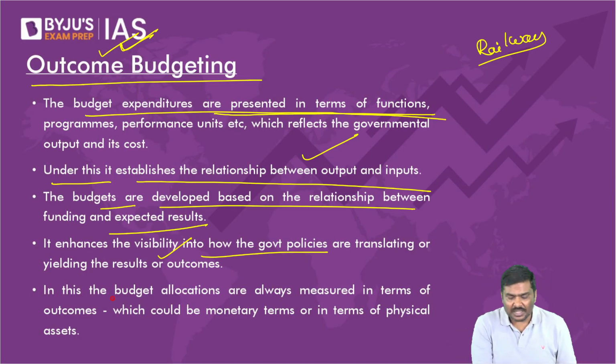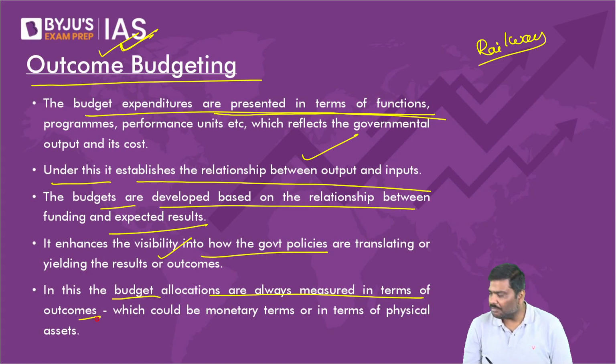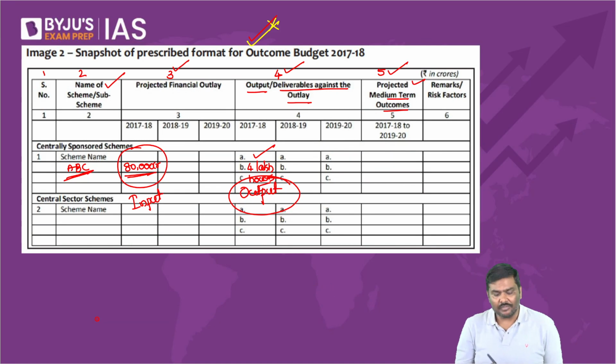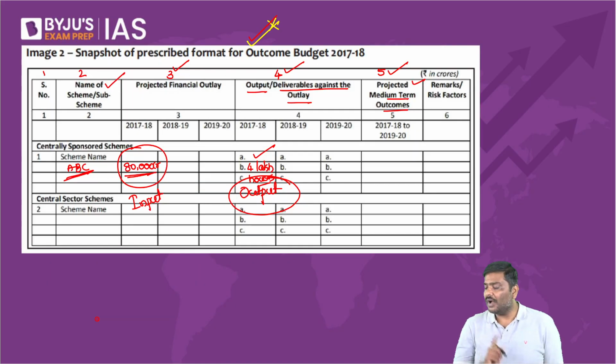In this, the budget allocations are always measured in terms of their outcomes. This is basically the concept of outcome budgeting. Any problem here? Can we go forward? Let me know. This is basically the concept of outcome budgeting. Can you explain again the outcome budgeting table 2017-18?